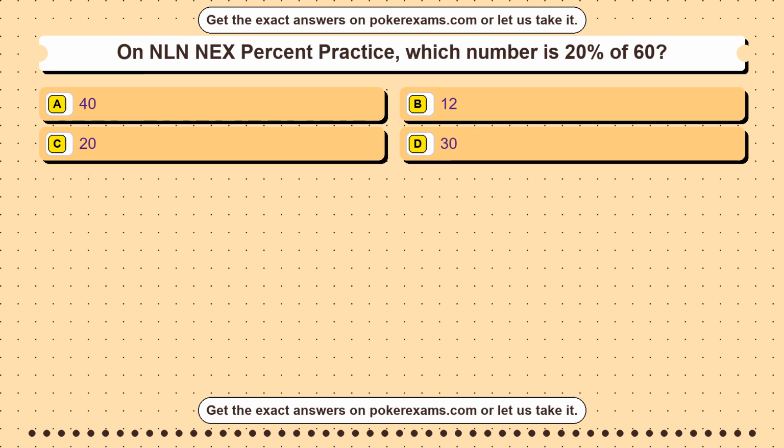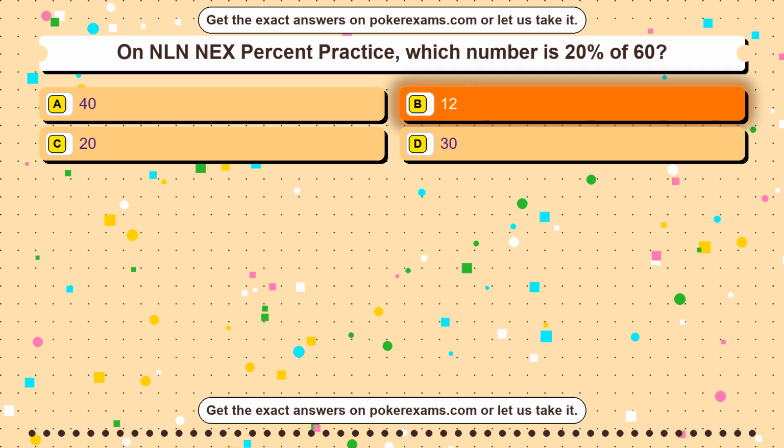Question 4. On NLN NEX Percent Practice, which number is 20% of 60? Option A, 40. Option B, 12. Option C, 20. Option D, 30. The correct answer is option B, 12.